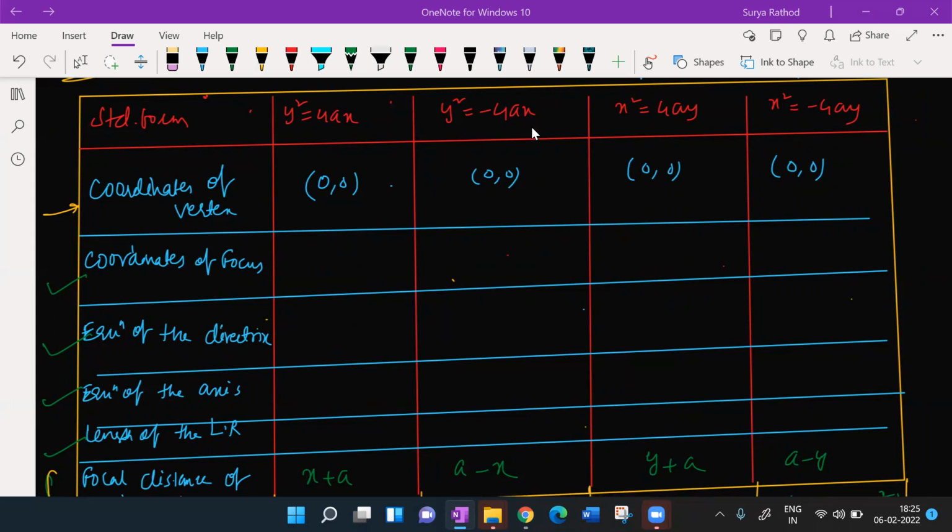This means x and y axis. Yes, Niyati, tell me. Yes, Tanishq, tell me.